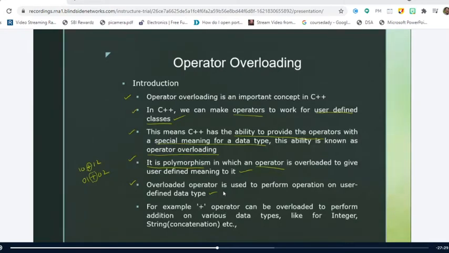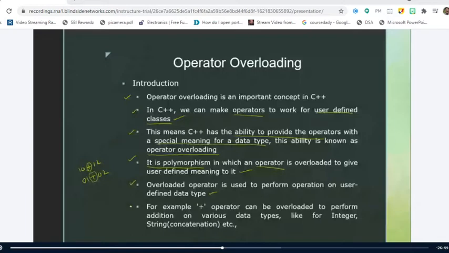So whenever somebody says that it is operator overloading, the point that should strike your mind is that you are going to write a special, additional code for the operator such that it works with the user defined data type, right? So operator overloading works only with user defined data types. We cannot say that an operator is overloaded when you are making the operator work with the fundamental data. Is this point clear? Yes, sir.